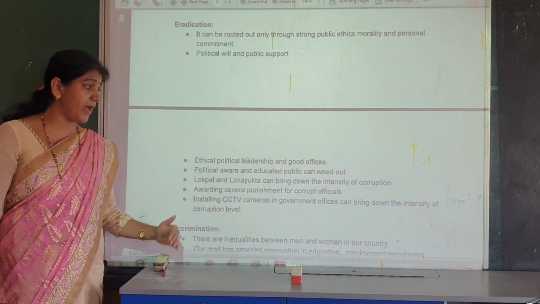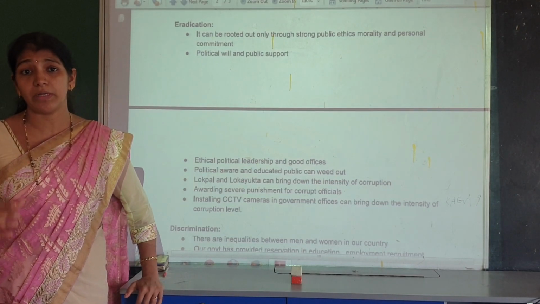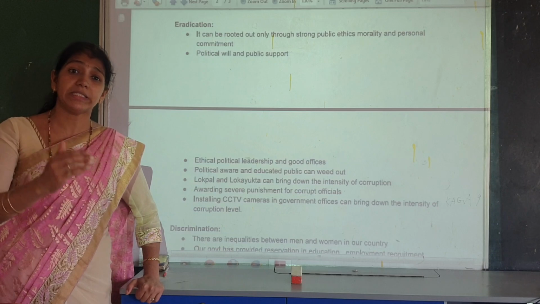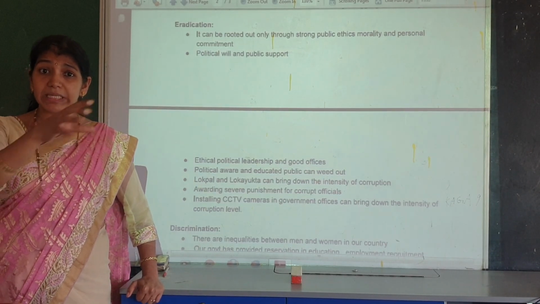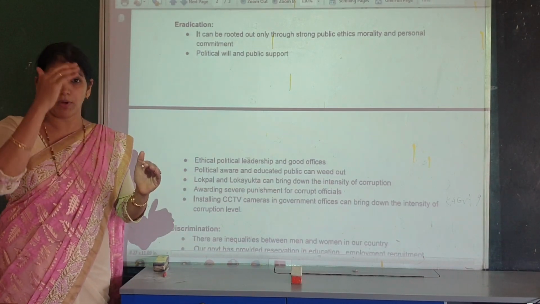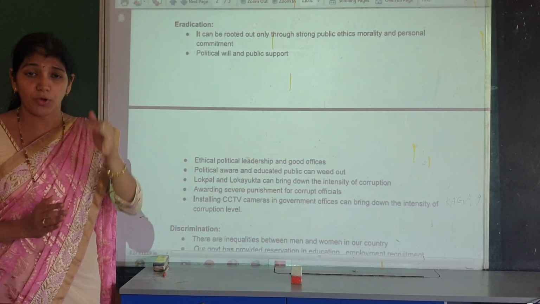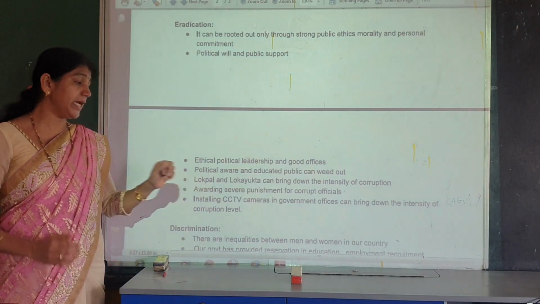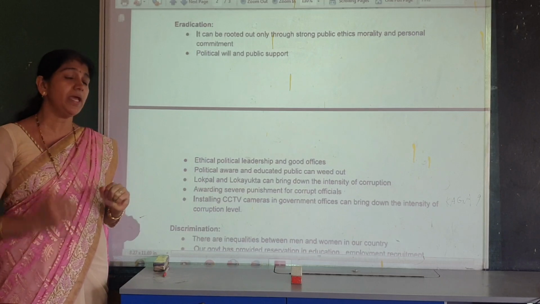And public awareness and educating the public is also one of the more important measures. The people should get some awareness of what the reasons for corruption are and what the results of corruption are. When the people get awareness of the problems of corruption and how it creates problems for our country, only then is it possible to eradicate corruption. So awareness is also the most important measure for reducing corruption.